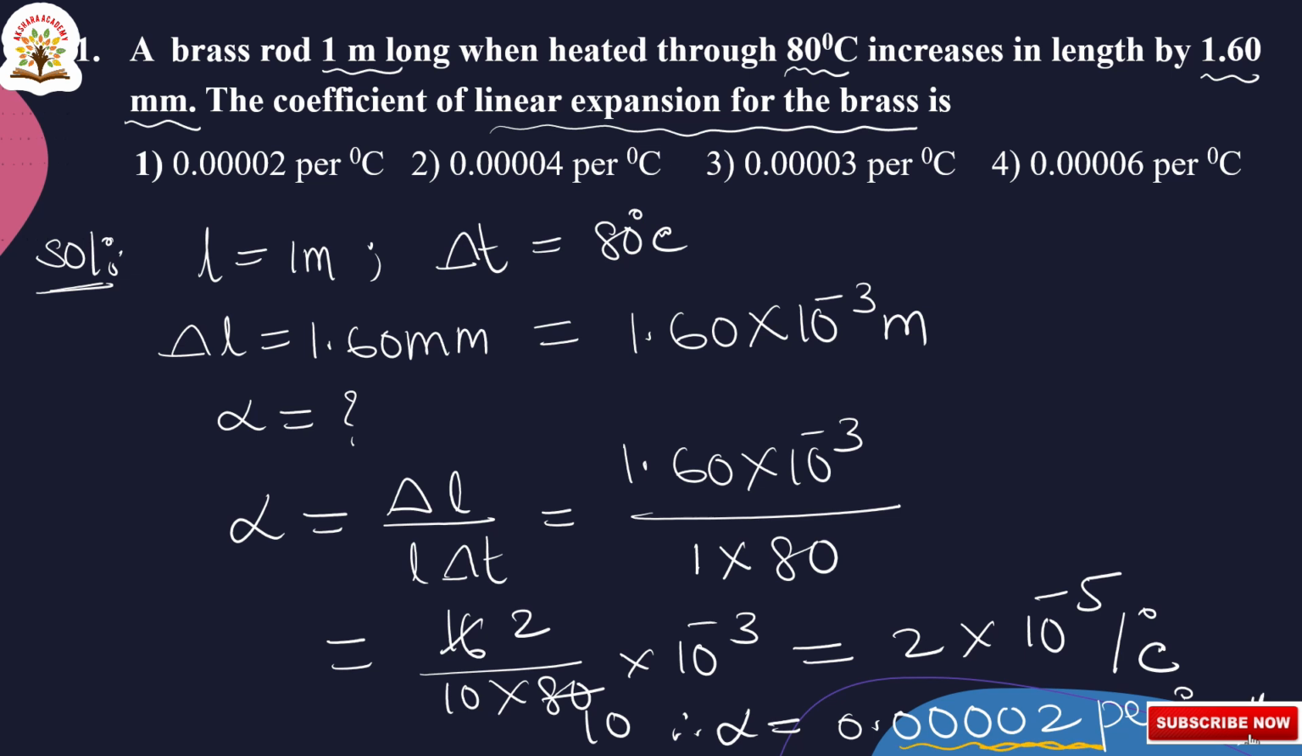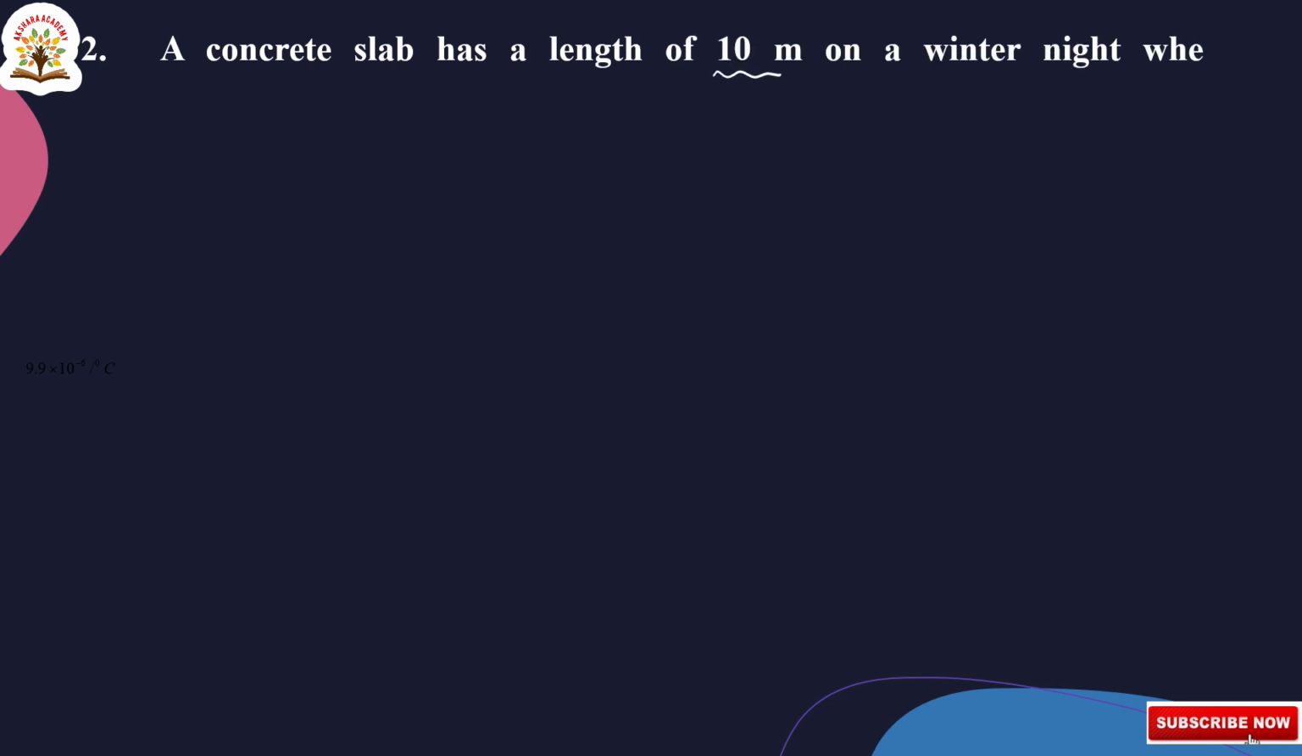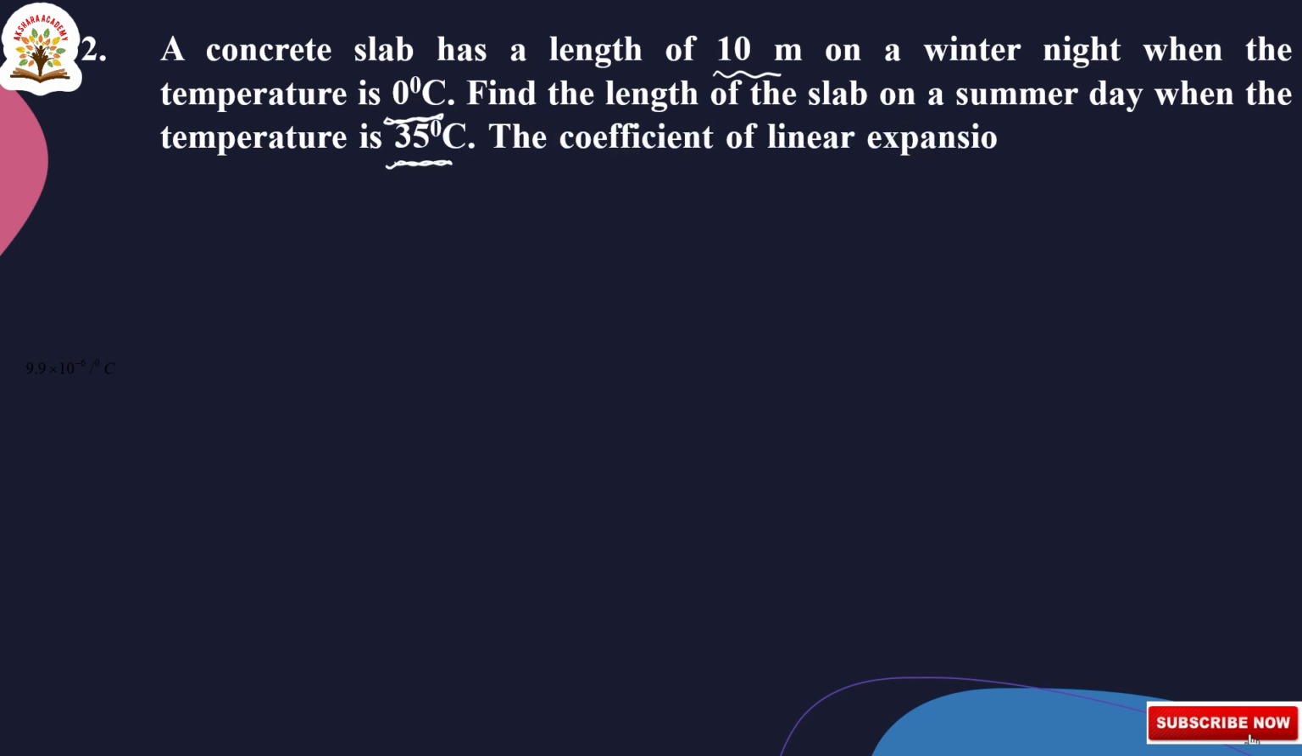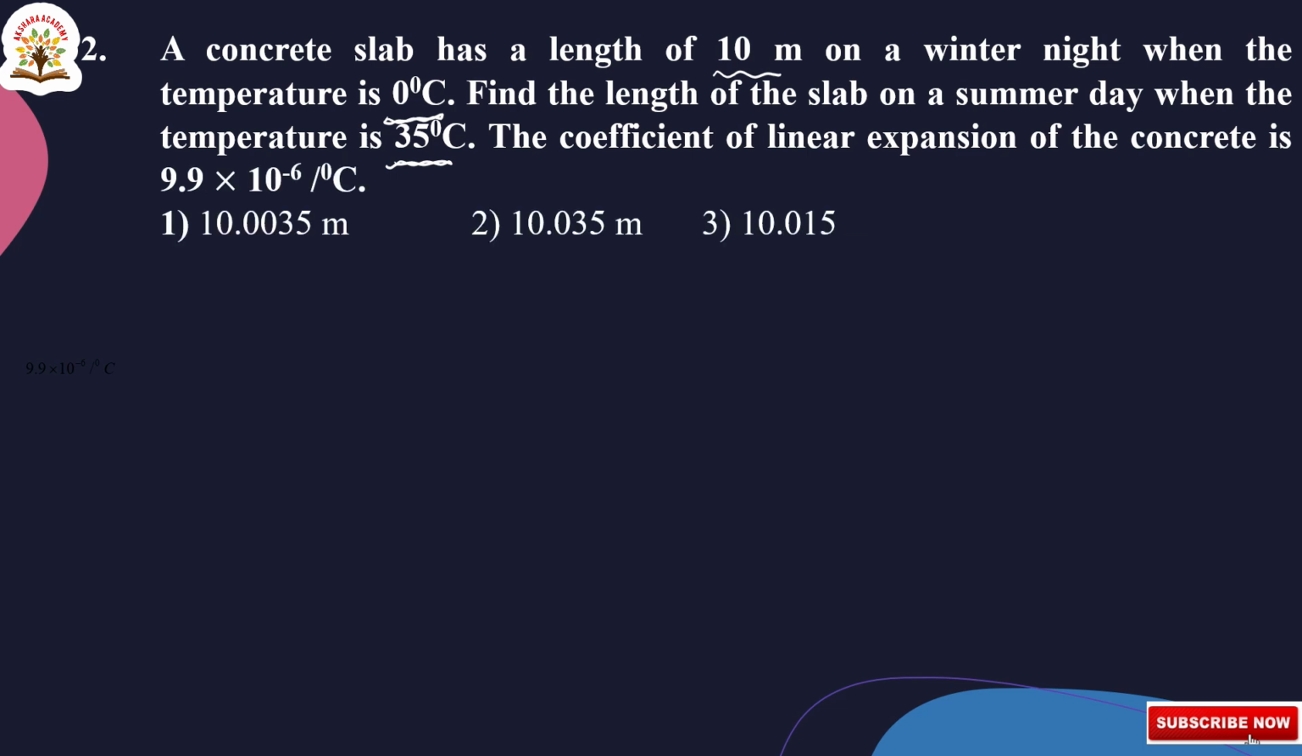Okay, next we will go to the next question. A concrete slab has a length of 10 meters on a winter night when the temperature is 0 degree centigrade. Find the length of the slab on a summer day when the temperature is 35 degree centigrade. The coefficient of linear expansion of the concrete is 9.9 into 10 to the power of minus 6 per degree centigrade. Here we have to calculate the length of the slab on a summer day. Let us go to the solution.